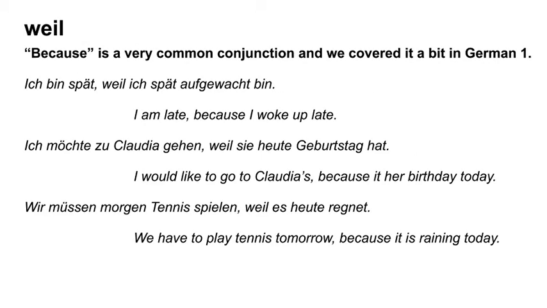Weil is a very common conjunction. We covered it a little bit in German 1. Here are some examples. Ich bin spät, weil ich spät aufgewacht bin. Ich möchte zu Claudia gehen, weil sie heute Geburtstag hat. Wir müssen morgen Tennis spielen, weil es heute regnet. Note here again, the verb is always last. The conjugated verb. That's a good thing to note. It's the conjugated verb that is always last.